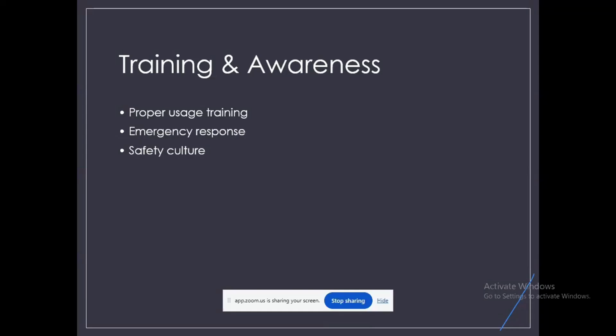Yes, team responsibility for safety. Everyone takes their ownership, not only supervisors, not only managers, like that. Everyone should take their ownership. That is safety culture. A strong safety culture means everyone looks out for each other.